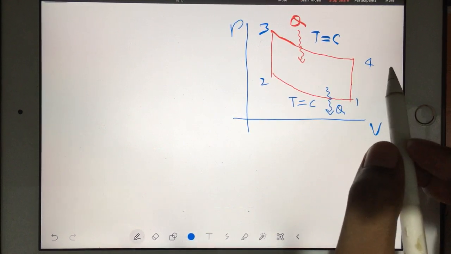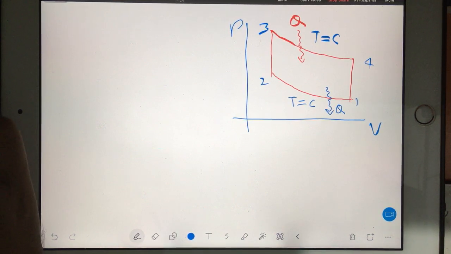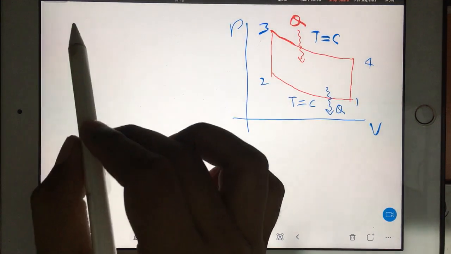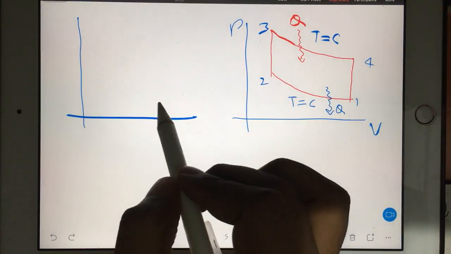See what is happening in Otto cycle. In Otto cycle, if you can recall, what are the processes happening in Otto cycle? In Otto cycle, heat is not being added at constant temperature, right? In Otto cycle, we add heat at constant volume. So if the same graph you will draw for Otto cycle, then first you will compress.